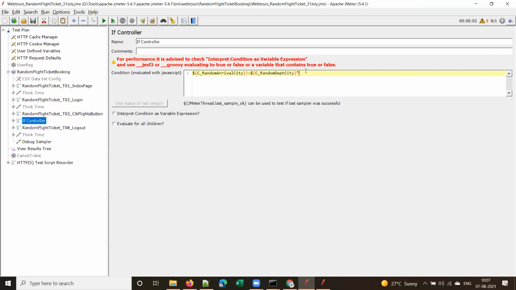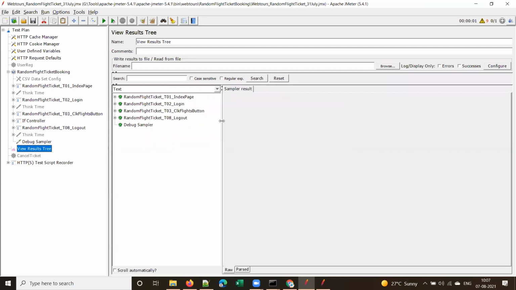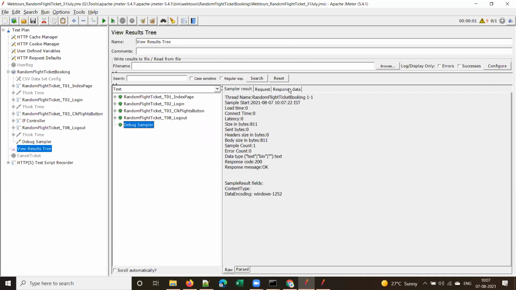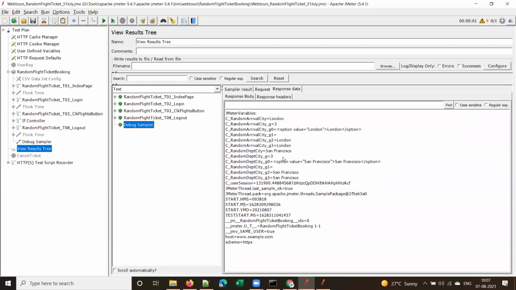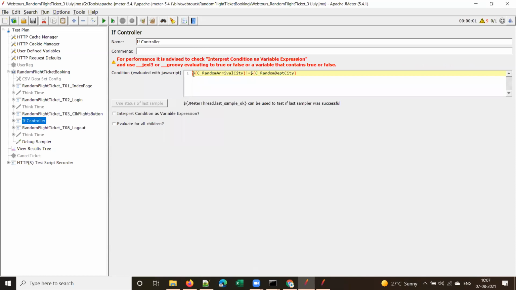What is the error message that you will see, so that if you forget, you will know? Observe here: the departure city is San Francisco and the arrival city is London. Both are not the same, still it executed logout, because of not giving double quotes here. It did not work properly because of the missing double quotes.